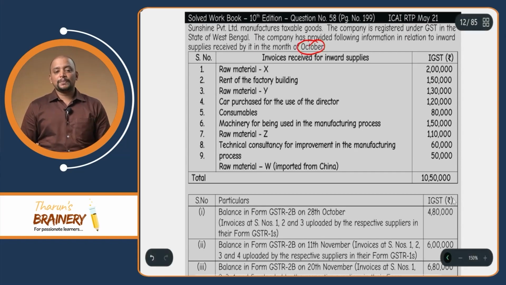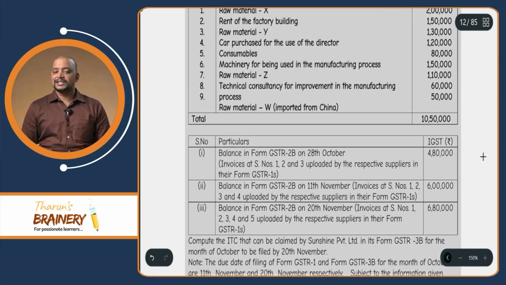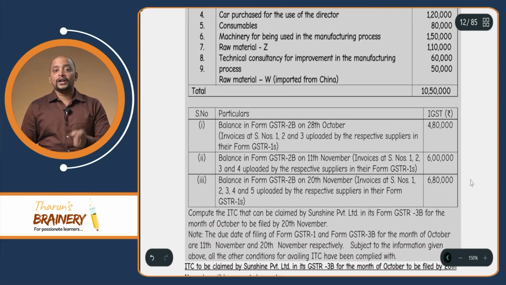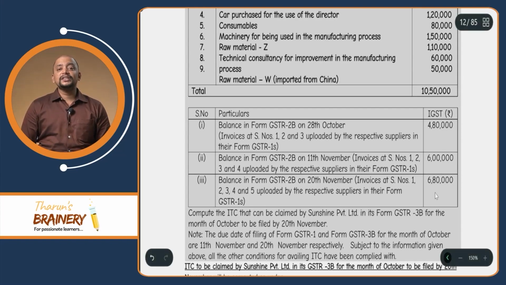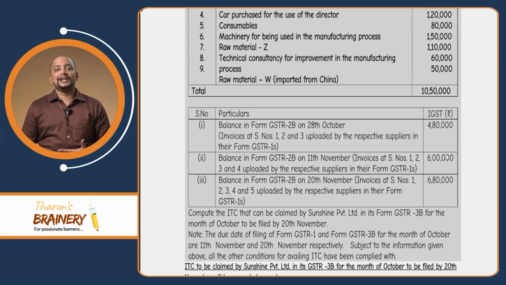If you see in this, the balance in 2B as on 28th October is irrelevant. The balance in 2B on 11th November, yes, that is the only one relevant, not the one on 20th November. Why? Because the 2B will be updated as on the due date of filing GSTR 1 or IFF by the respective supplier. Actually, this question is based on 2A. There is no chance that 2B gets updated automatically, but 2A gets updated. I have just modified it for 2B.